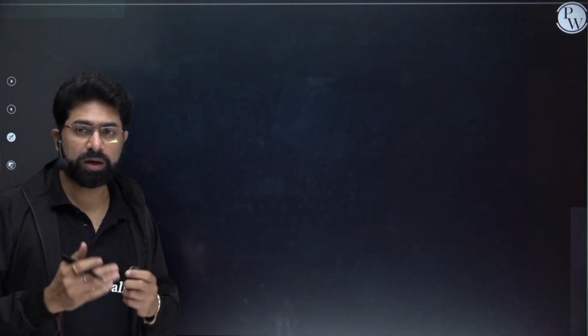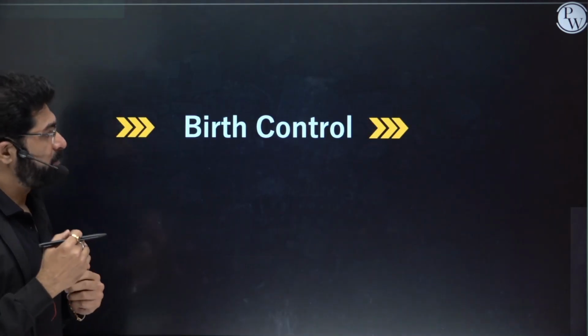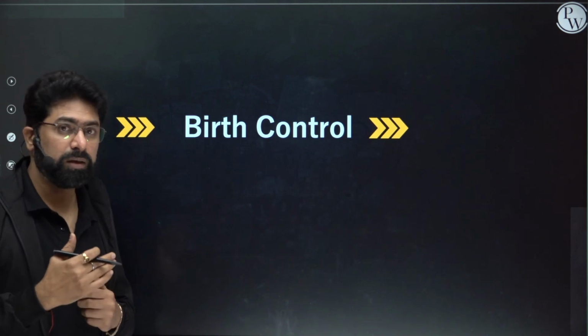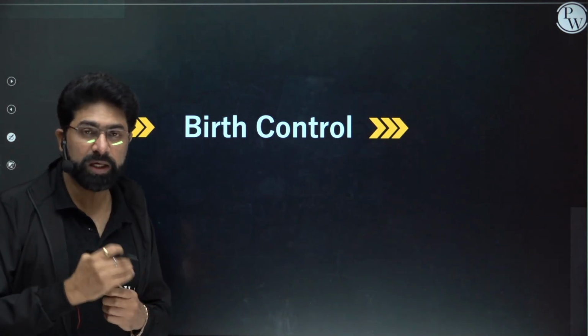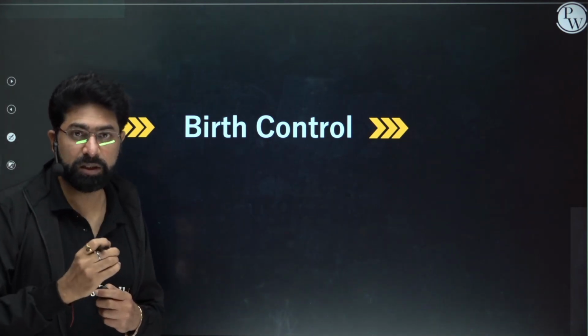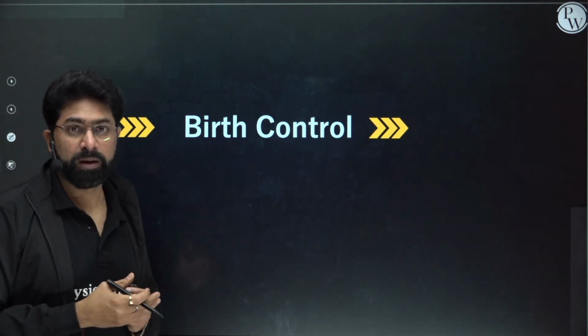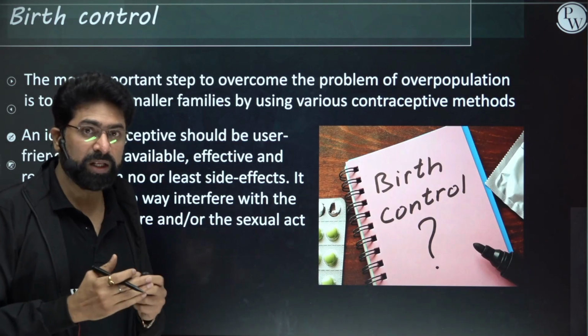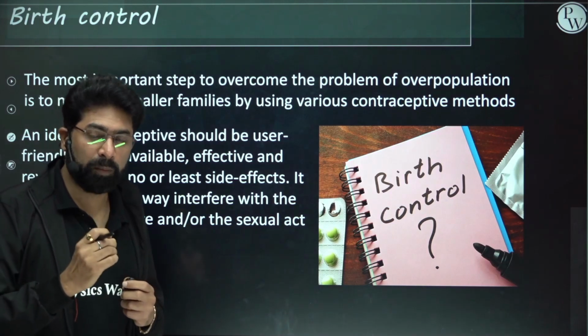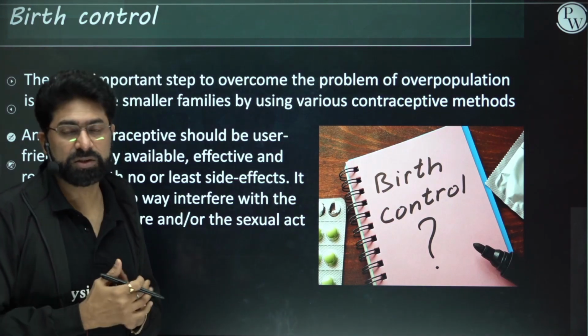Now, what are the methods by which we can stabilize this population? We can use contraceptive pills, and awareness for them can be given. Birth control methods are very important to control the population and stabilize it.